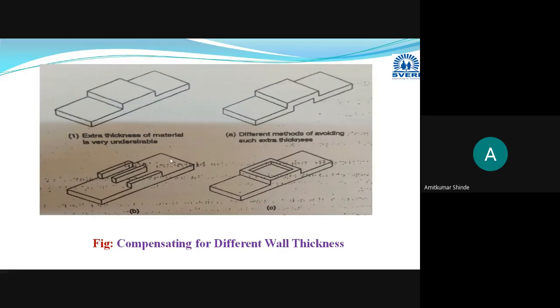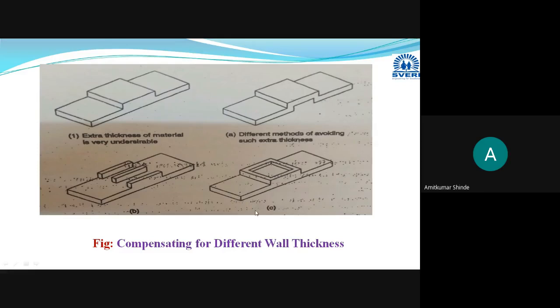to avoid the extra thickness, which is undesirable. Here you can see that the thickness is small here and very large here. Try to convert it into a uniform thickness part. In this way it is modified. Instead of manufacturing this kind of part, you can go for this one. Just the modification is done.